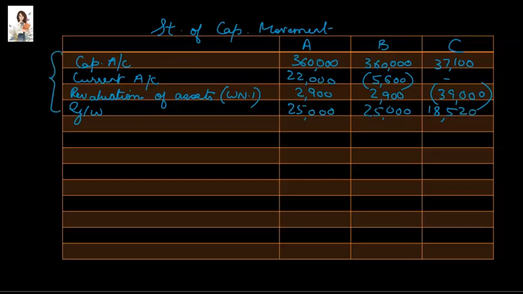Now these are all items that are increasing the amount owed by the merged firm to A, B and C. That means that it is increasing the capital and the partners are therefore credited with these amounts. We will now look at what the partners owe to the merged firm. Before that, let us total these columns.